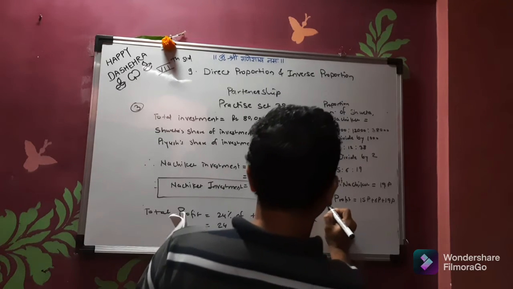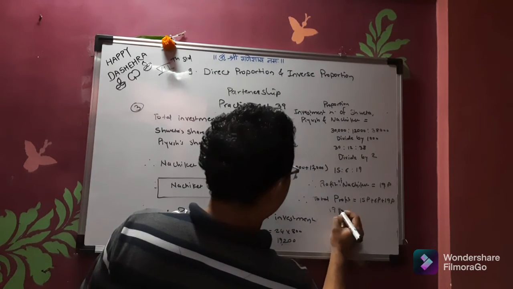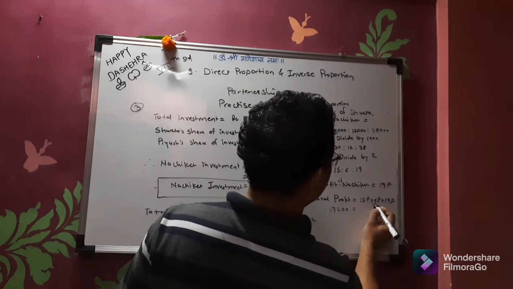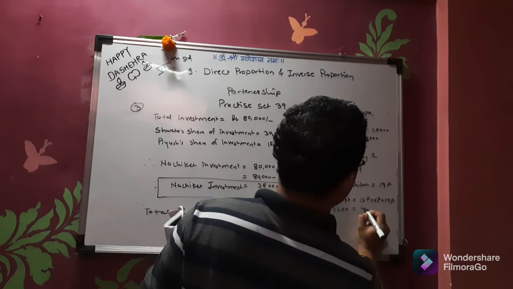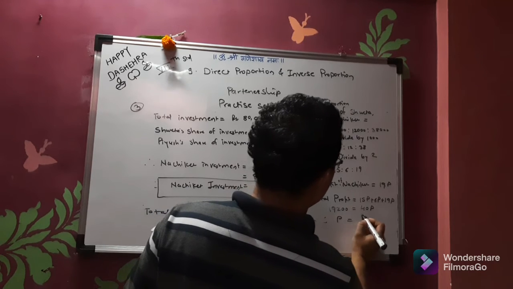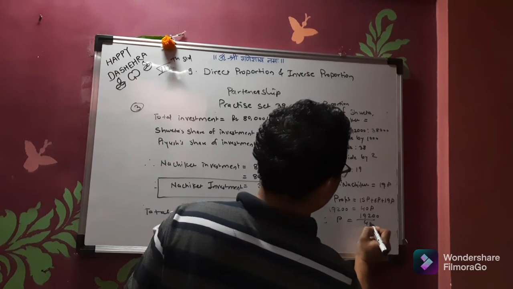Total profit is how much? This is 19,200. So this answer will come 15 plus 6, 21 plus 19, say 40P. So P is equal to 19,200 divided by 40.